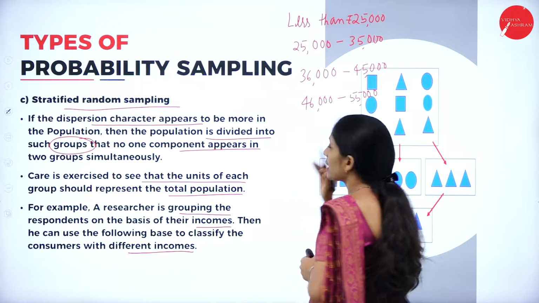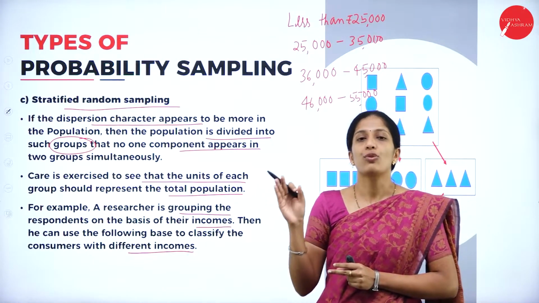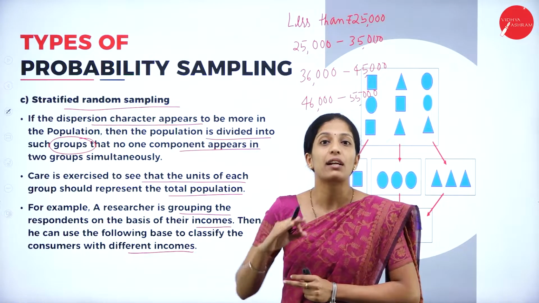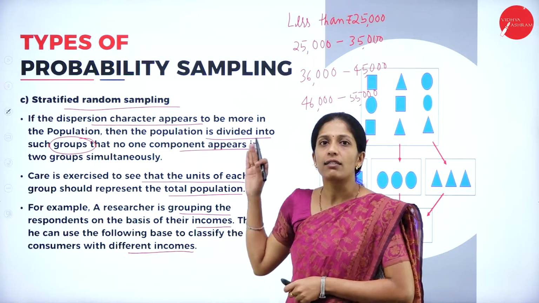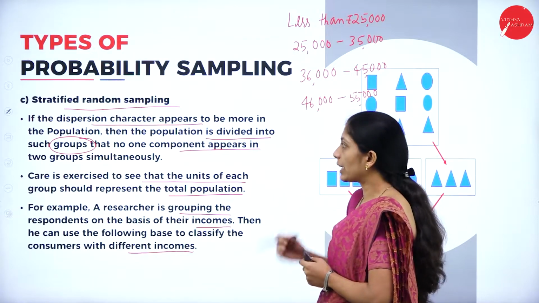Like that, he has to make sure that none of the individuals is repeated in some other group. So the divisions have to be made at regular intervals.